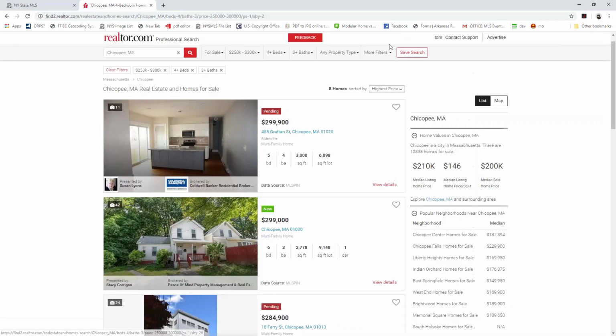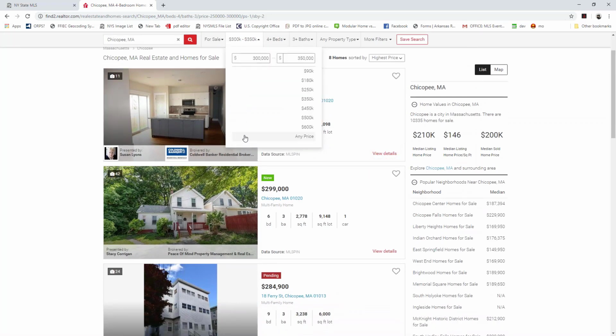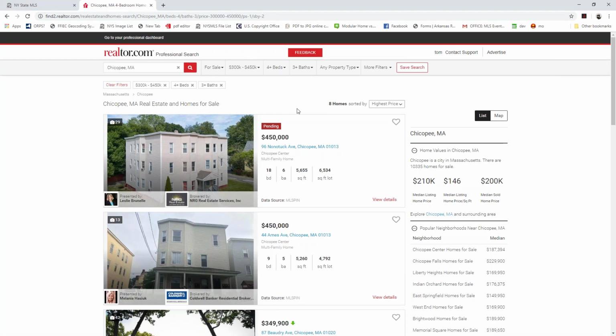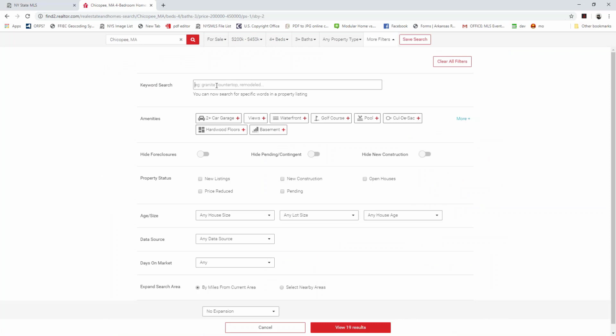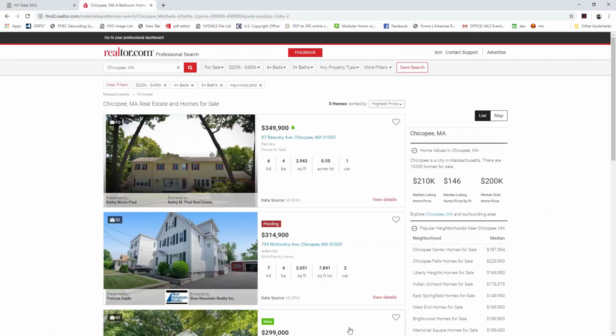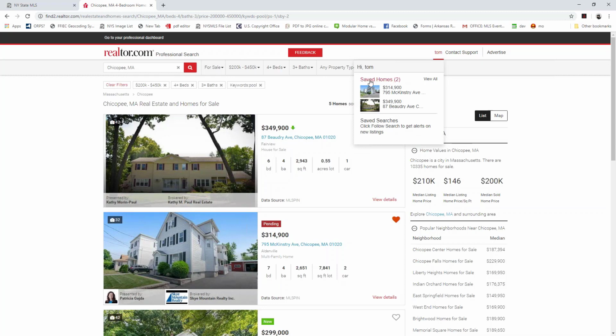Let's just widen that out real fast because I want to see more than just 8 homes. So let's open this up. Because what I want to do is say maybe I want a house that has a pool. So with my keyword search, I just start typing in the word pool and I click view results. And now this is just going to filter out my results and show me only the listings that have a pool. If we wanted, we could go ahead and favorite any of these listings by clicking that heart. That's going to now appear here under my saved homes.